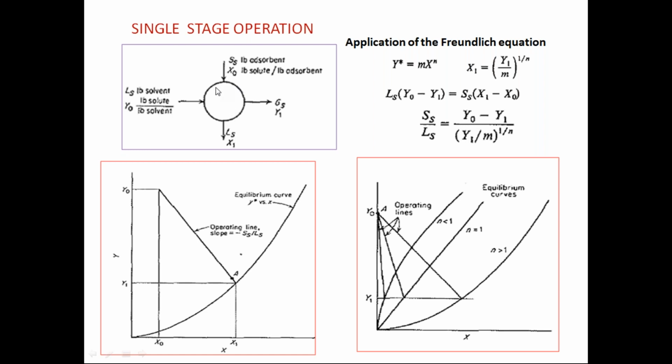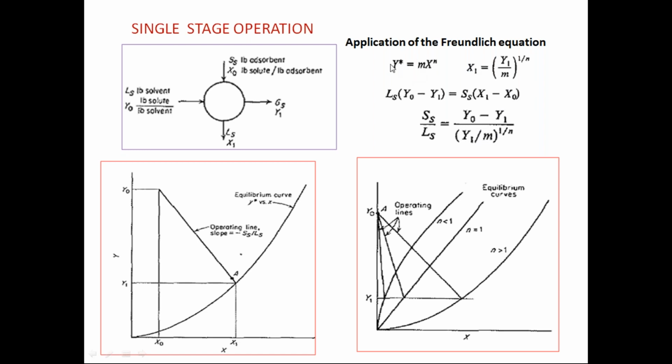Then after allowing them to reach equilibrium, you will get the equilibrium, that means a saturated phase of the solid and a saturated phase of the liquid, in which this is the solute content. Then you can do the solute balance, this is the solute balance. That can be converted into SS by LS equals Y0 minus Y1 by X1 minus X0. For example, if you take fresh solid, then X0 is 0, so remove that one, and X1 is there.